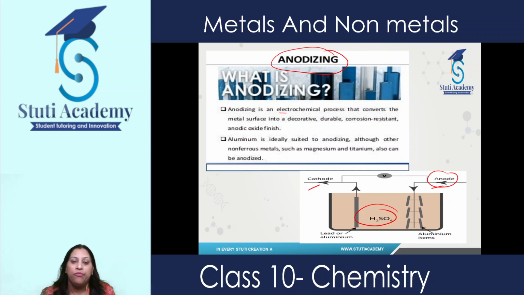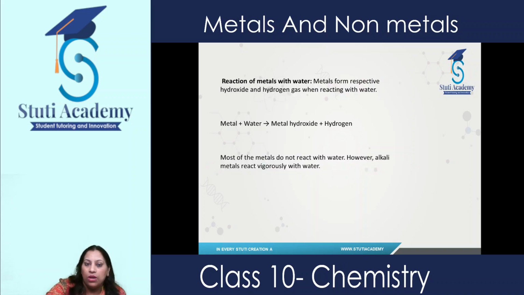Electrochemical means that by passing electricity, a chemical reaction takes place, which converts the metal surface into a decorative, durable, corrosion resistant anodic oxide finish. It gives good texture to the other metal. The most commonly used metal in anodizing is aluminium. And other metals which we can use are magnesium and titanium also. So this is the anodizing technique.